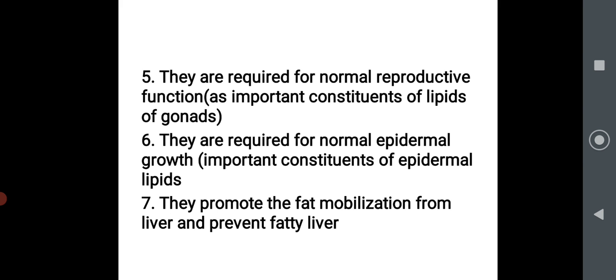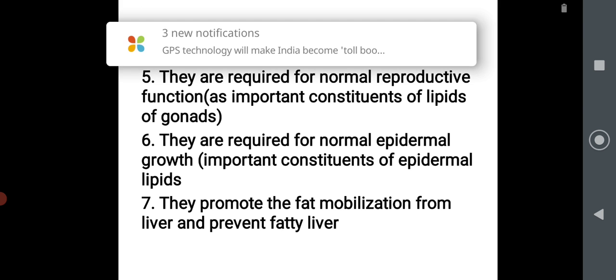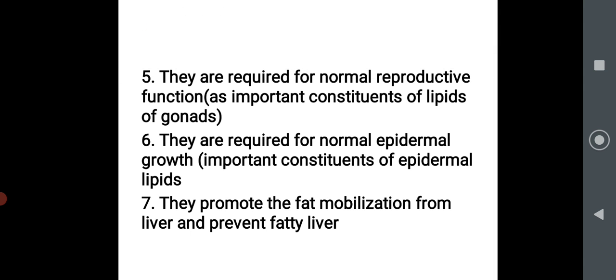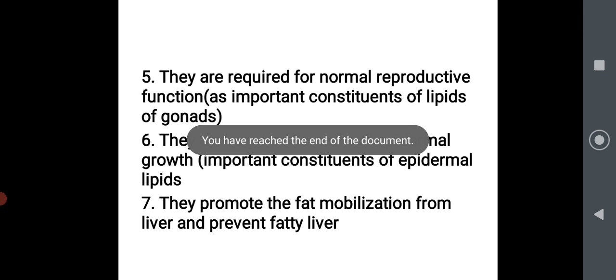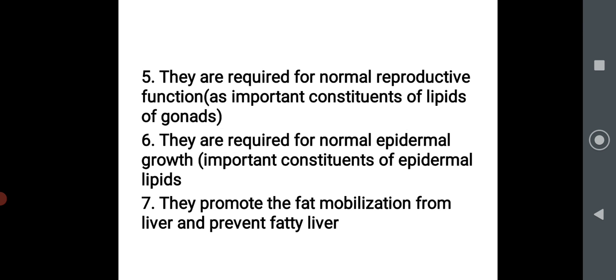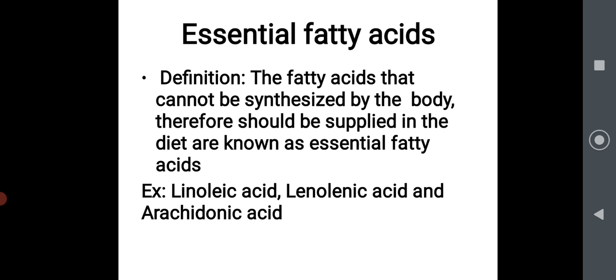Fifth function, they are required for normal reproductive function because they are present in gonads. They are important constituents of lipids of gonad. They are also required for normal epidermal growth because they are important constituents of epidermal lipid. They promote fat mobilization from liver, hence prevent fatty liver. This is also a function of phospholipid. So these functions need to be remembered. Essential fatty acid is one of the important short note questions. Okay, thank you.